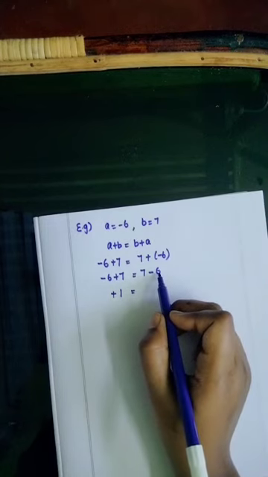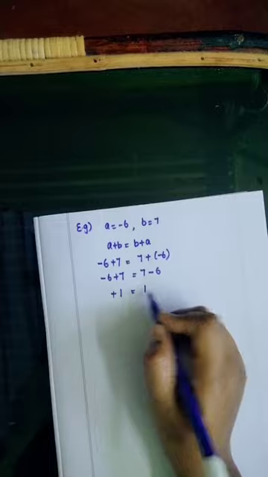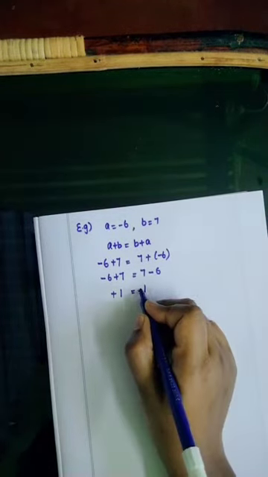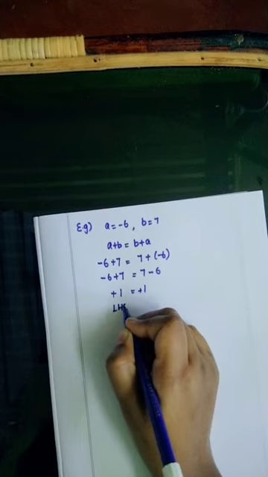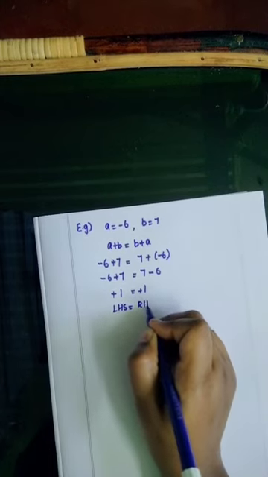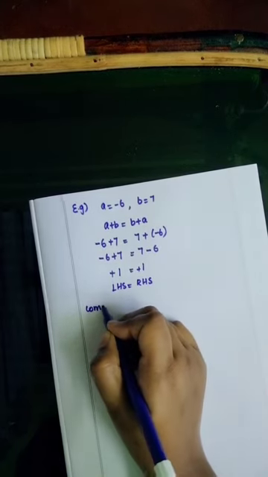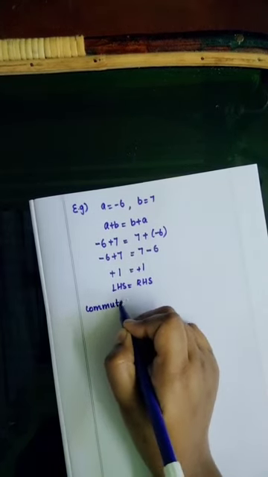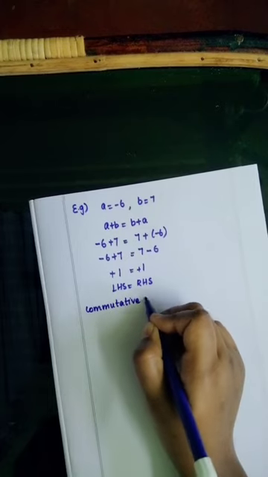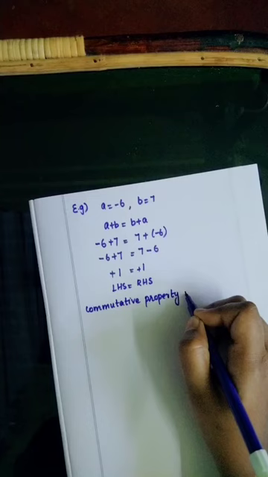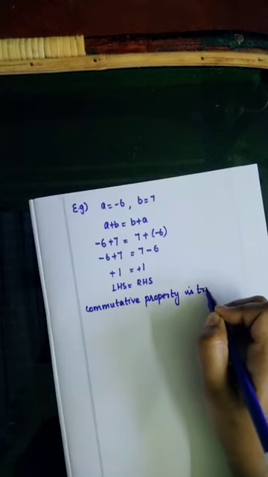Here 7 minus 6, what is 7 minus 6? Here also 1. Whether LHS and RHS are same? LHS and RHS are same. LHS is equal to RHS. So, commutative property is true under addition.